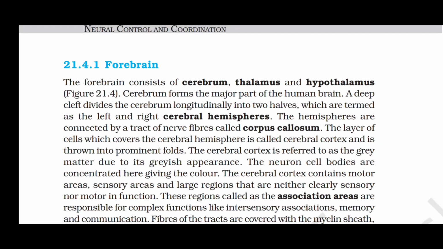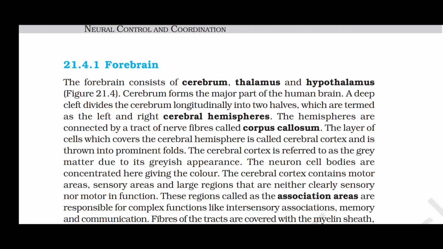The layer of cells which cover the cerebral hemisphere is called cerebral cortex and is thrown into prominent folds. The cerebral cortex is referred to as the grey matter due to its greyish appearance. The neuron cell bodies are concentrated here, giving the color.